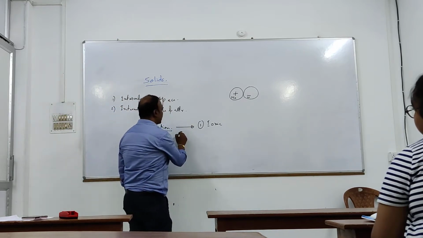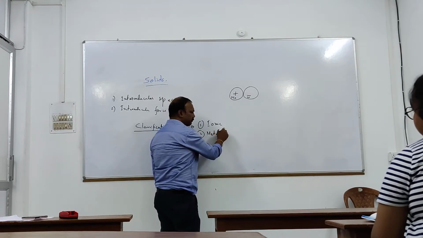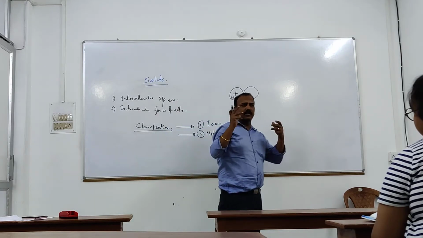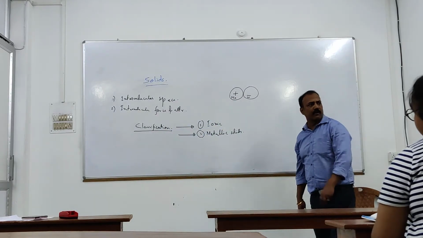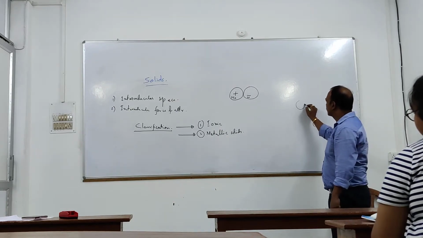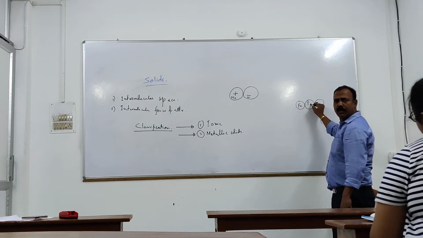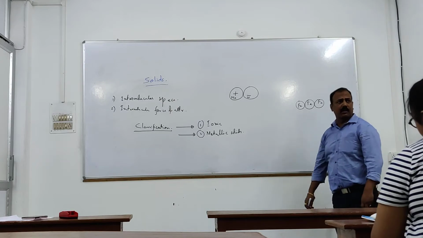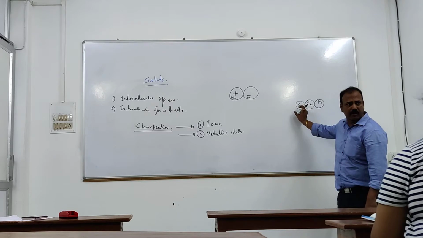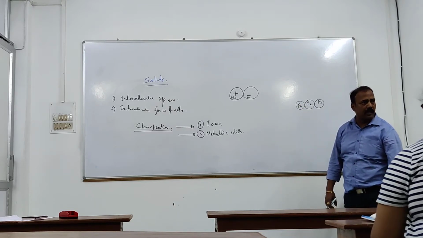Fine? Okay. The second one is metallic solid. Very simple. What are metallic solids? Suppose a piece of iron. If I give you a piece of iron, gold, or copper, what is present as the particles? Just the iron atoms packed. Now, what is the force of attraction between them? There is a special kind of force of attraction, known as metallic force of attraction.